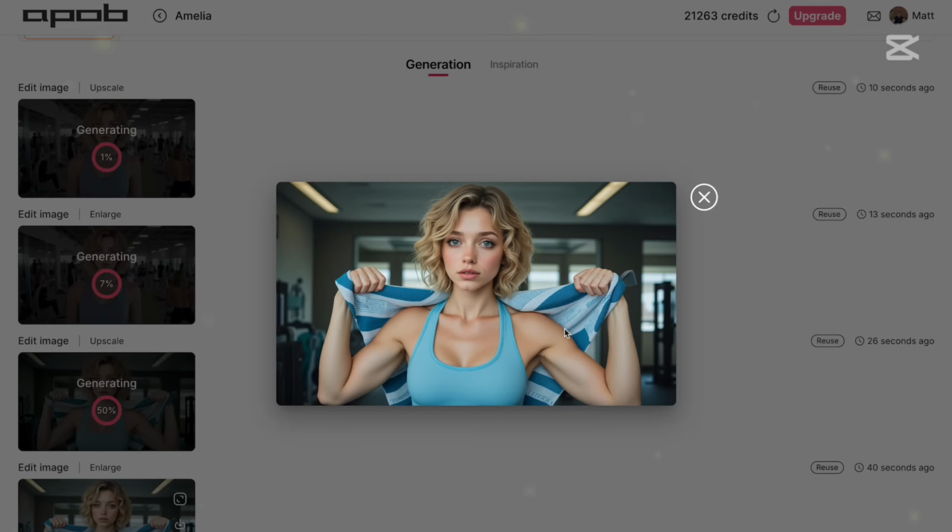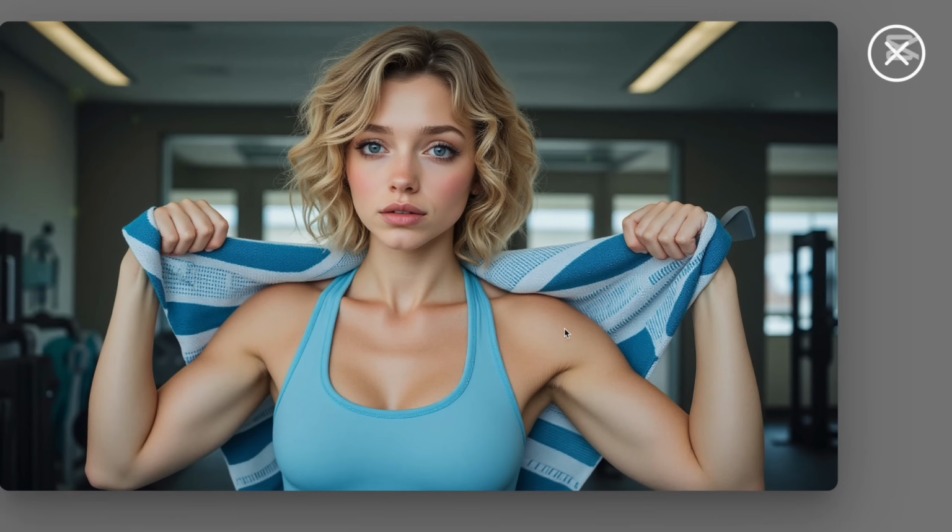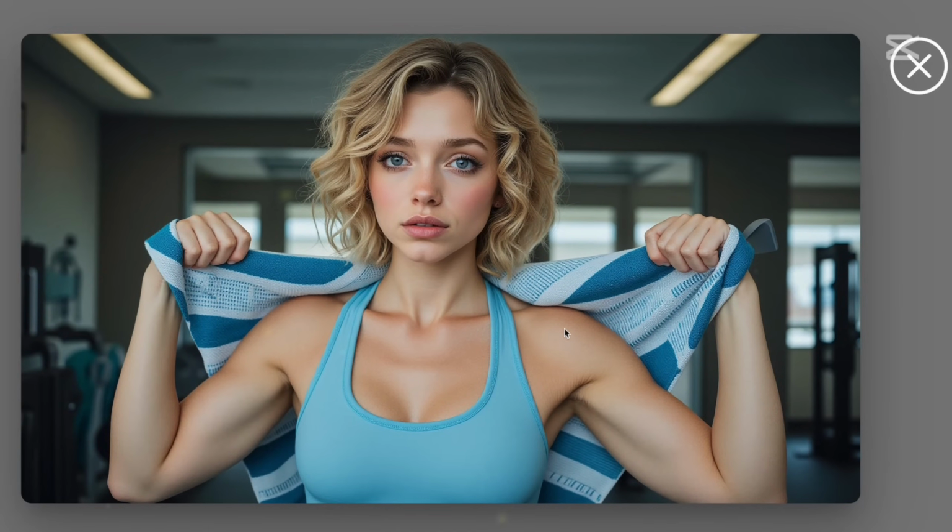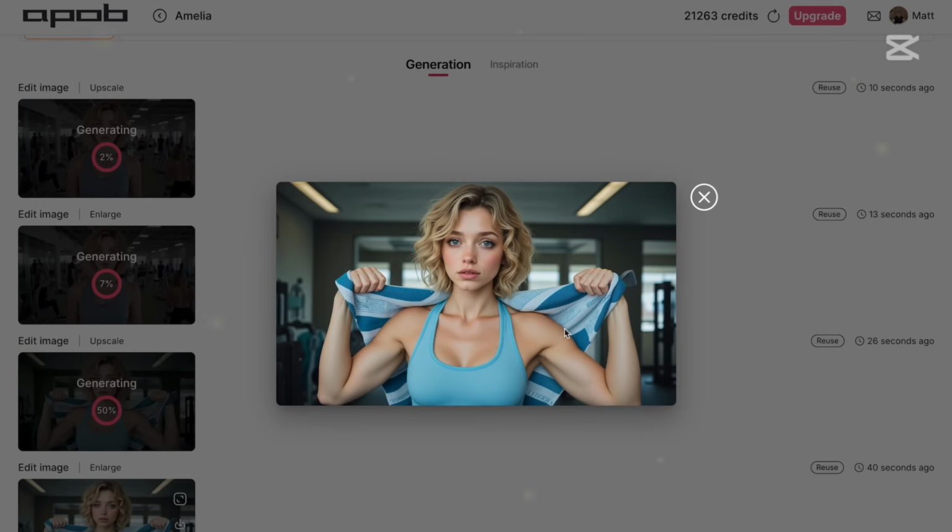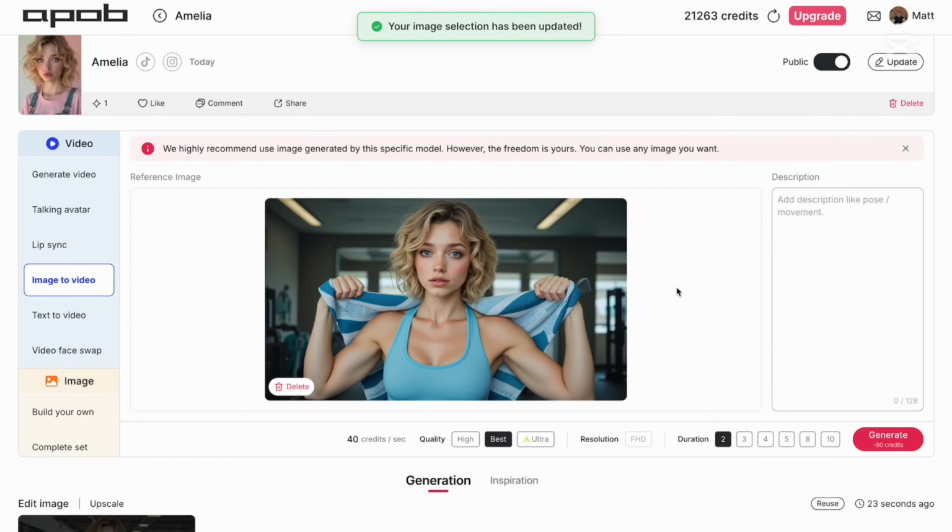Okay, so here is our first image. This is enlarged, so details should be a little bit better, and we see that details are better in my opinion. So now if you want to turn it into a video, all you have to do is to click generate video. So let me hit that, and here you can write your prompt. So again, a woman smiling, and that's it. I don't really have an idea what to write here.